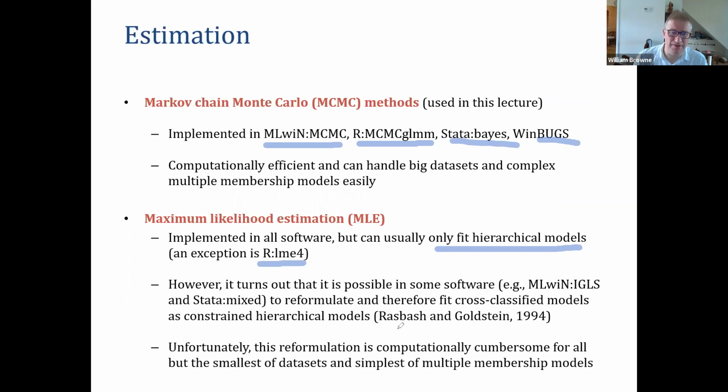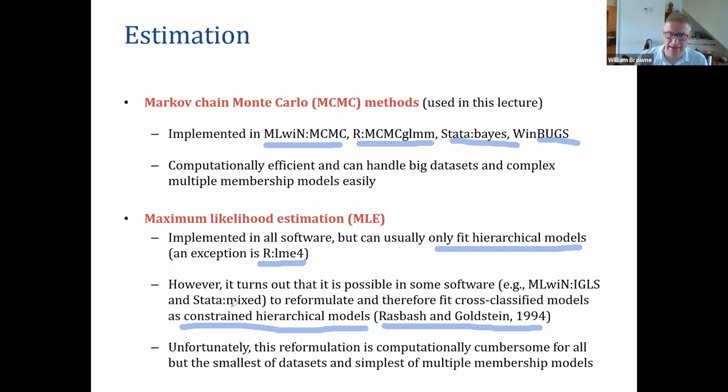And there are some elegant papers. The paper by Rasbash and Goldstein in 1994 showed clever solutions to recast cross-classified models as a sort of constrained hierarchical model. This was done originally in MLwiN, and it's also available, I believe, in the Stata mixed package.